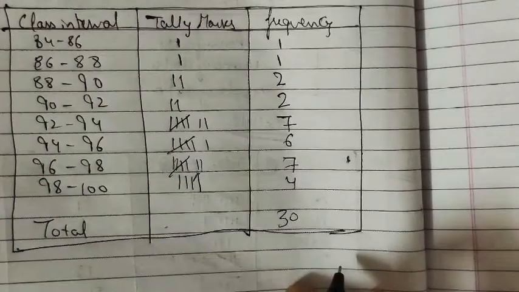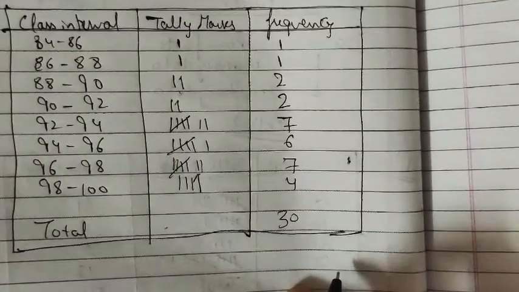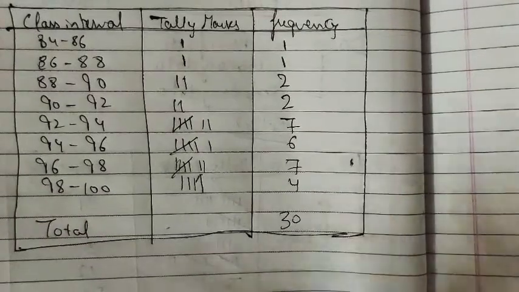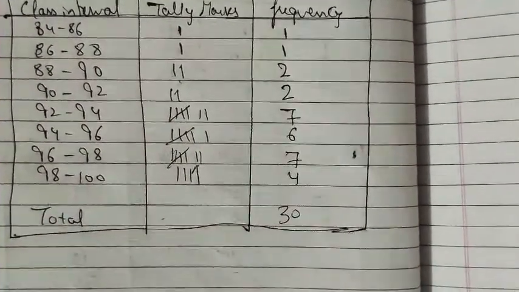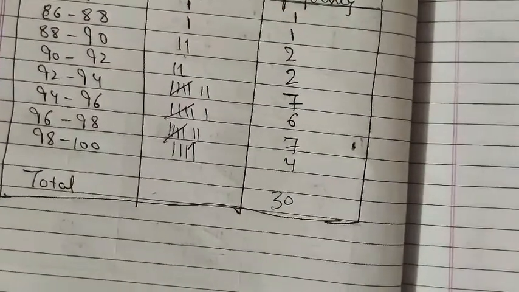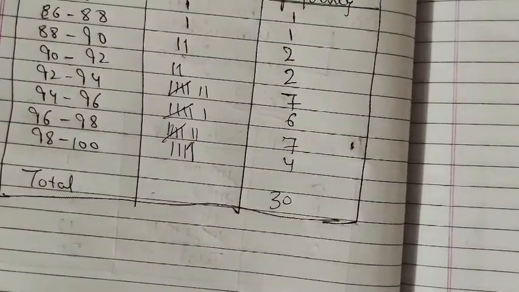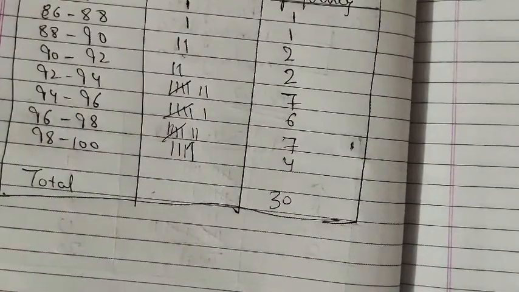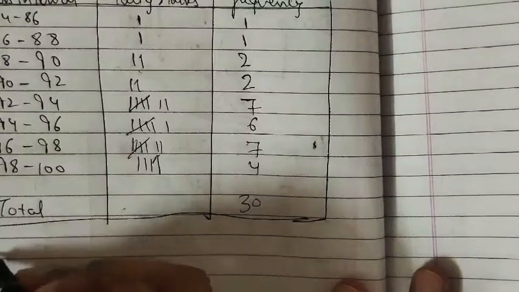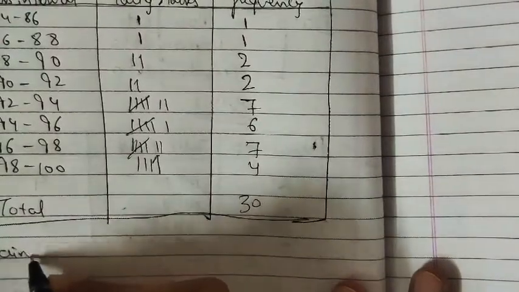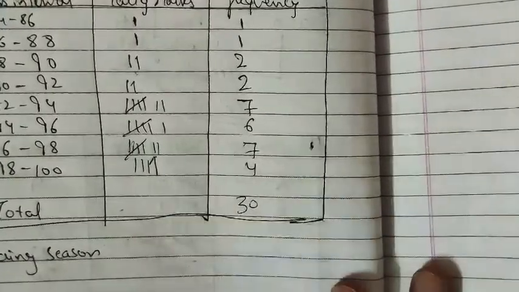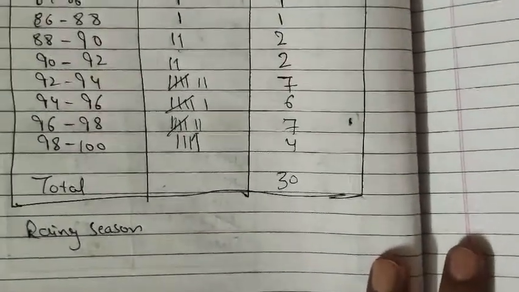This is our answer. So just try to do these questions yourself. The second part is, which month or season do you think this data is about? Now the maximum humidity we have is during the monsoon season, so that is the rainy season. So the answer is rainy season, or the months of June, July, right?